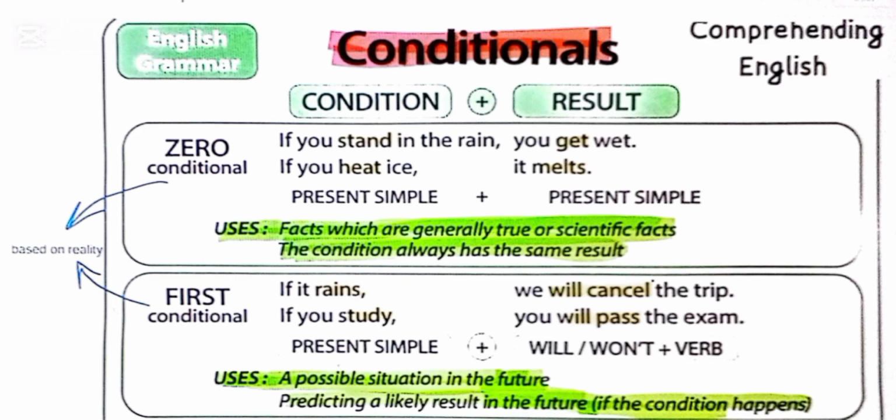So in the end, we may say that the zero and first conditionals are close to reality. The zero conditional is general. It's totally based on reality. It's based on the truth. And in the first conditional, the situation becomes a bit more specific. From general, it moves to a particular or specific situation.